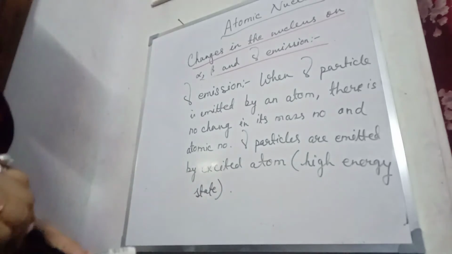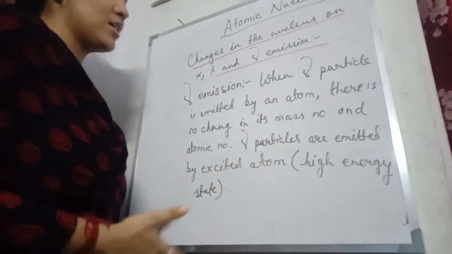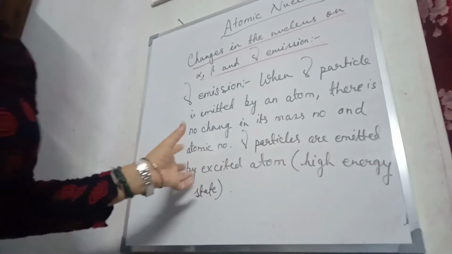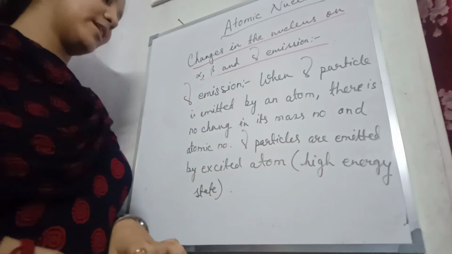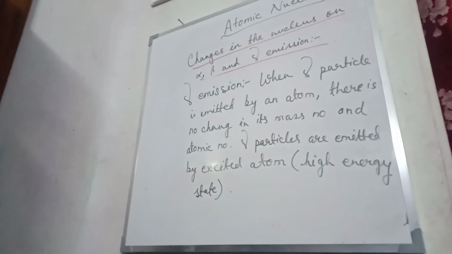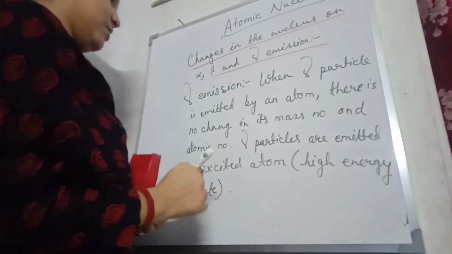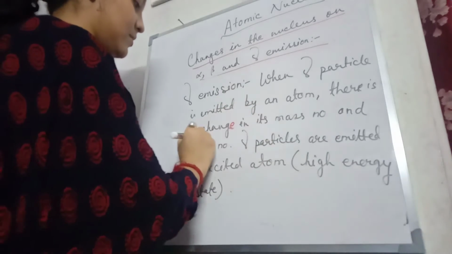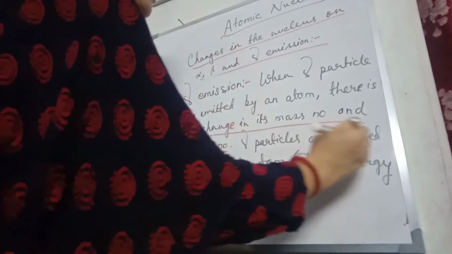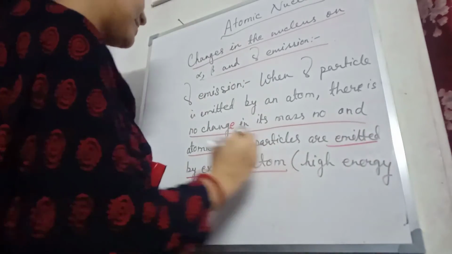So they are emitted by an excited atom or excited element. Excited means whose energy is higher. So they come back to the lower energy state by emitting the gamma radiations. So in gamma emission, we don't have any change in mass number and atomic number. And it is emitted by an excited atom.